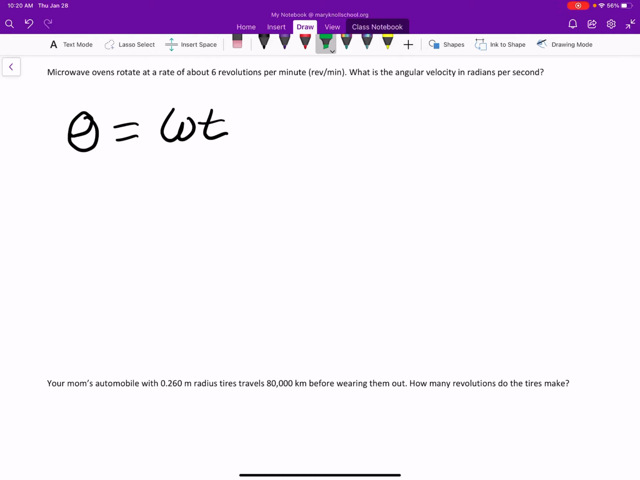Okay, we are looking at microwave ovens rotating at a rate of about 6 revolutions per minute. What is the angular velocity in radians per second?